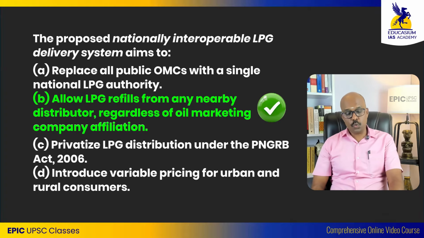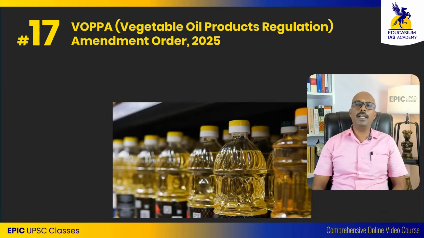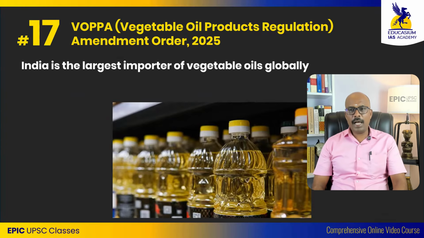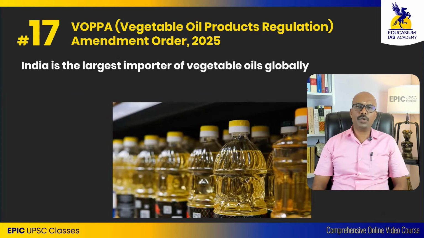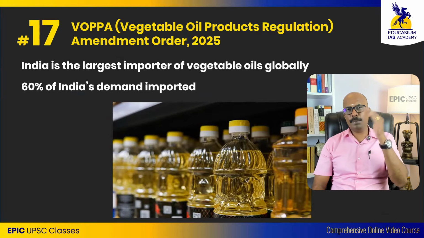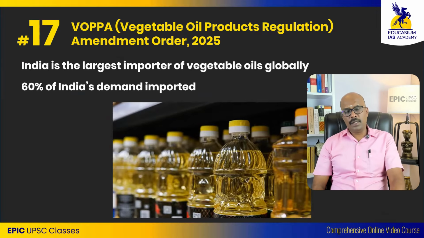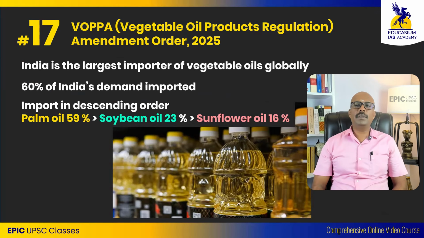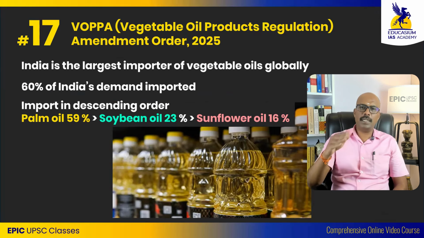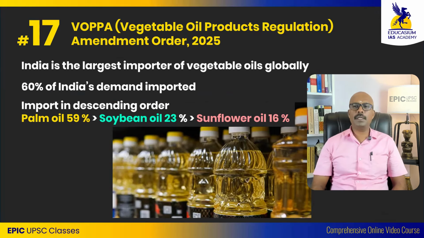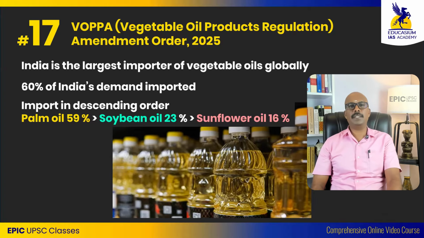Next one is WOPA. WOPA means Vegetable Oil Products Regulation Amendment Order 2025. So India is the largest importer of vegetable oils globally, and 60% of India's demand is imported. The top 3 imported vegetable oils are palm oil, soya bean oil, and sunflower oil. That is the descending order. So palm oil 59%, soya bean oil 23%, and sunflower oil 16%.